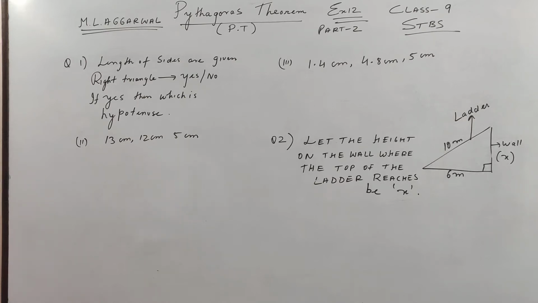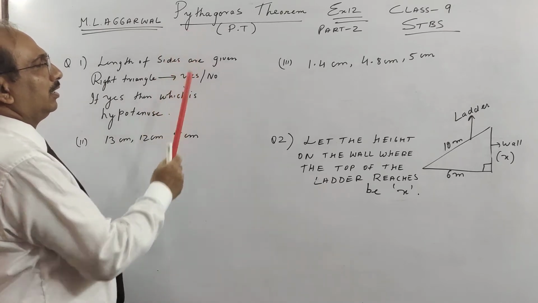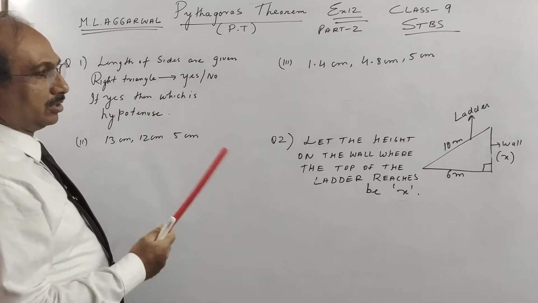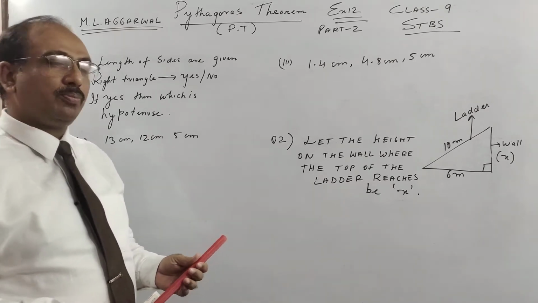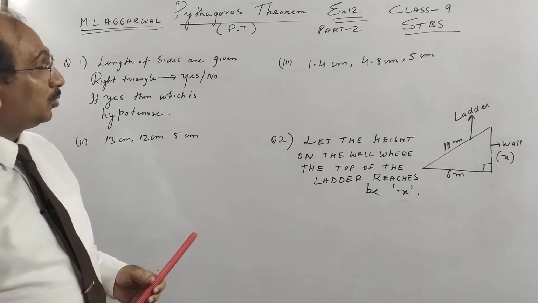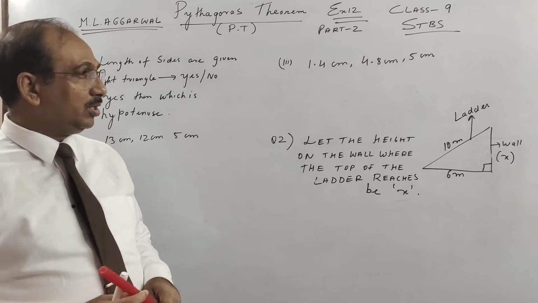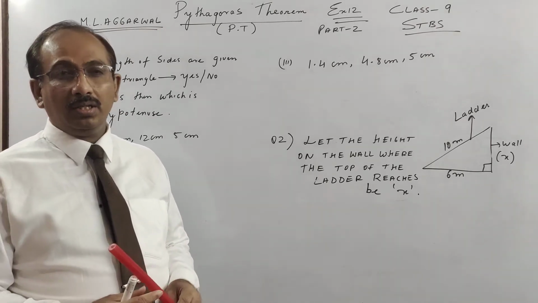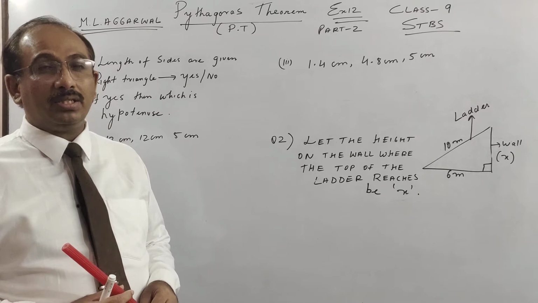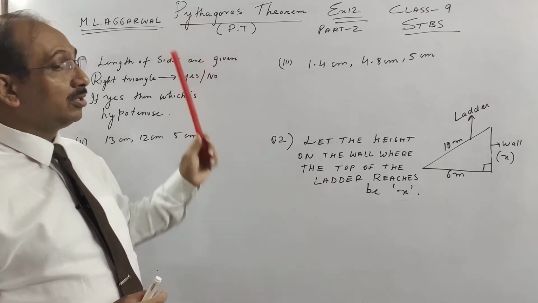Hello students. You have seen in part 1 of the video, where I gave you the concept of Pythagoras theorem and talked in detail about Pythagorean triples or triplets. I told you that the main base of all this geometry comes from the books by Euclid, the ancient Greek mathematician, who wrote 2 books on what Pythagoras did.